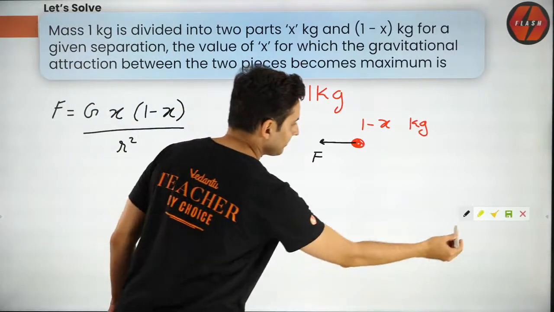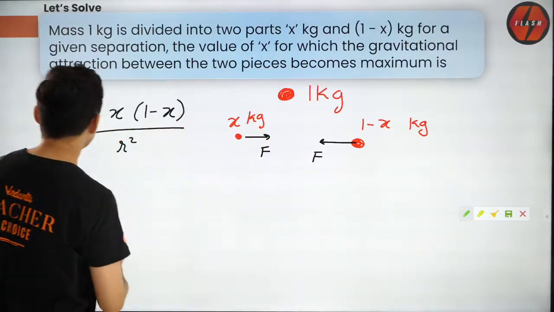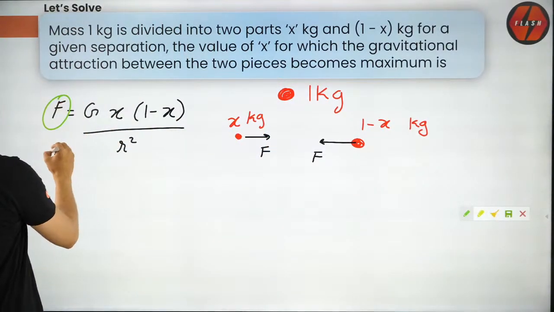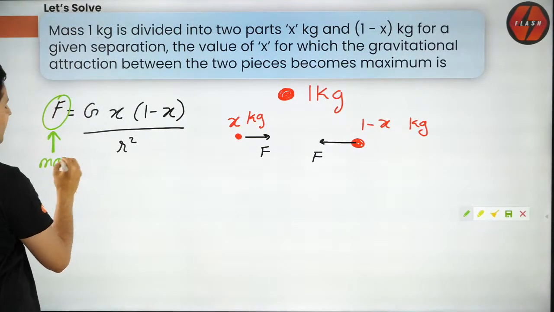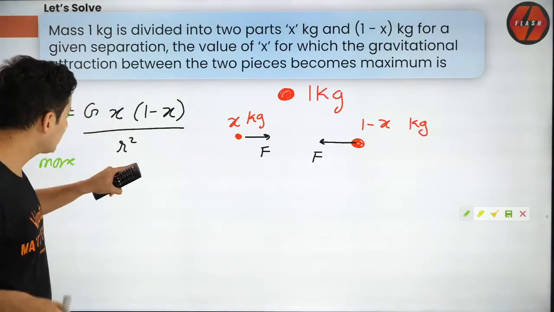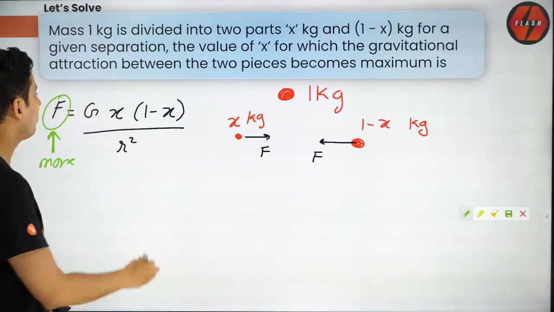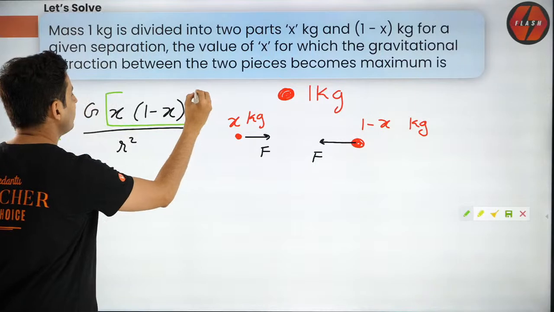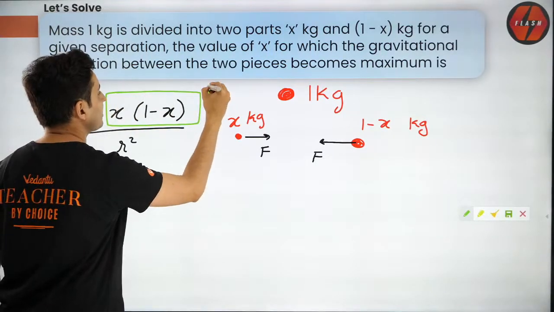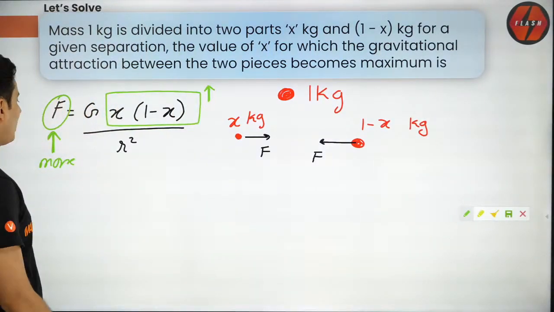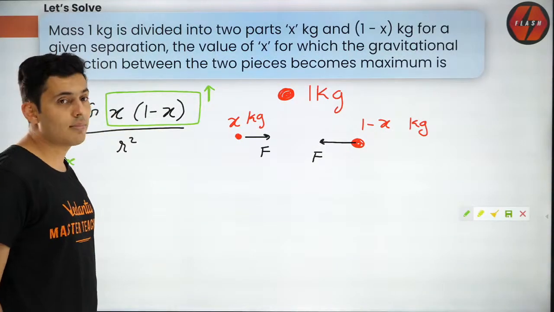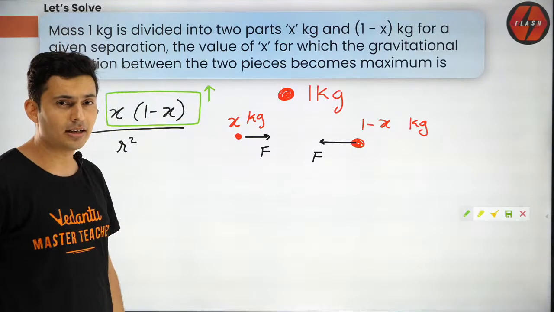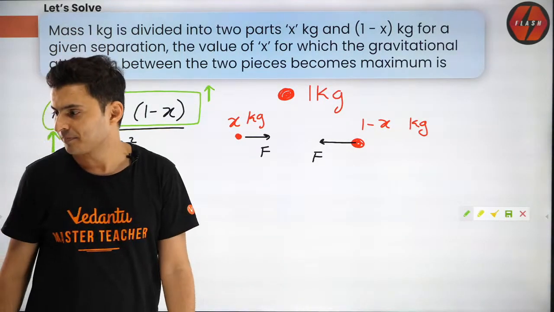Now think about it. If force has to be increased, I want to make it maximum. G can't be changed, r can't be changed. So what do I need to maximize? In order to maximize the force, I need to maximize x into (1 minus x). Is this clear till this point? What do I need to maximize?